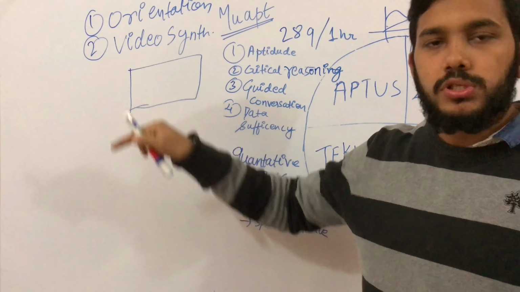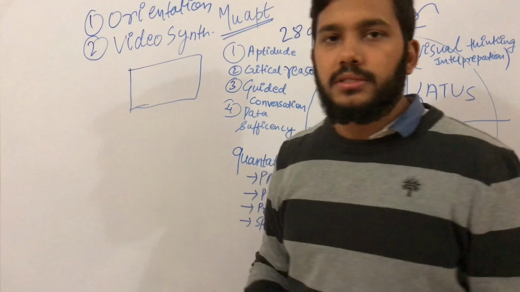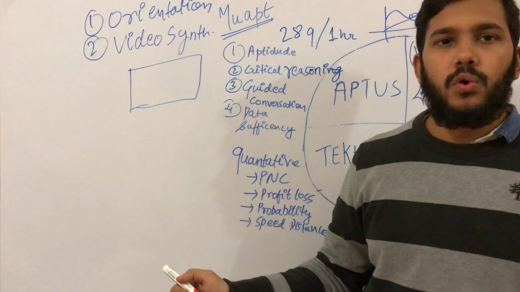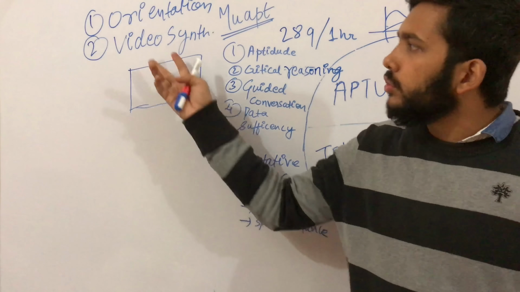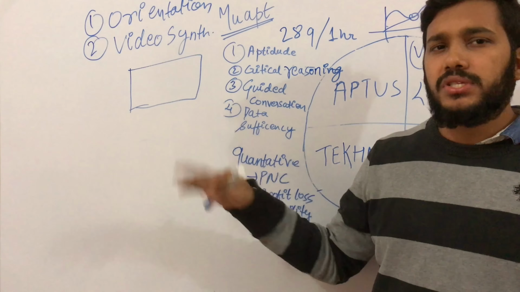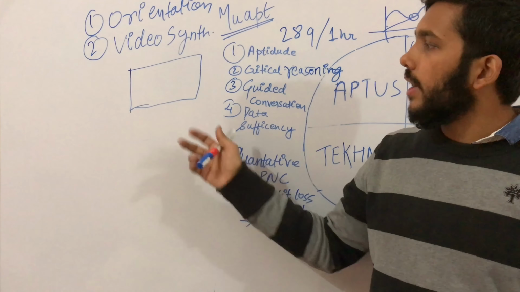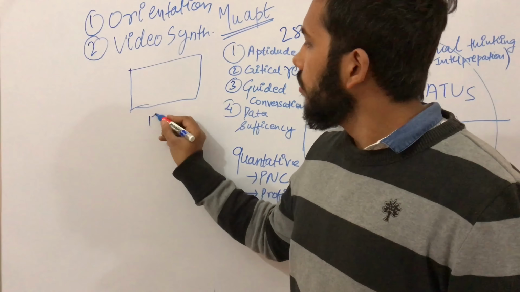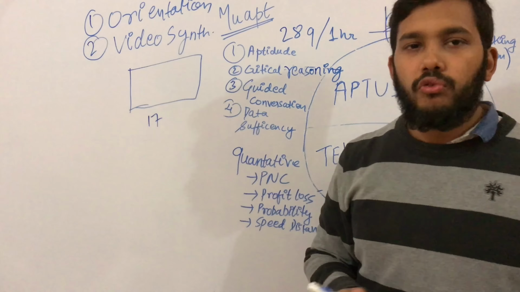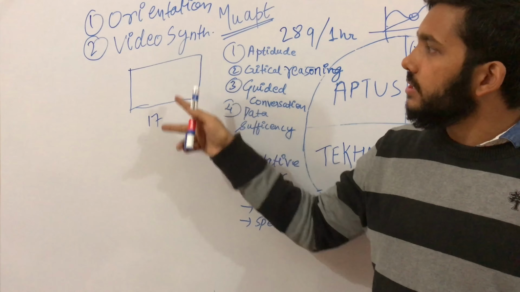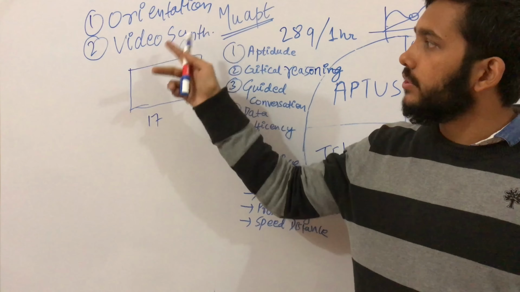They provide the postcard when the video starts, but generally ask you to write on it when the video is over. Generally they follow two trends. First, they show you a clip from a movie, or they provide a 17-minute video from the CEO which talks about data and so on. So these things come into the video synthesis round.